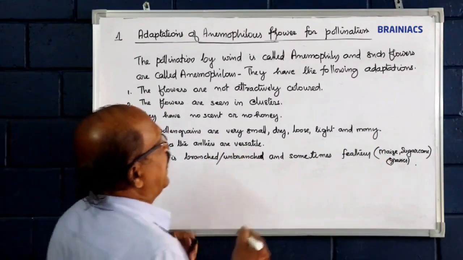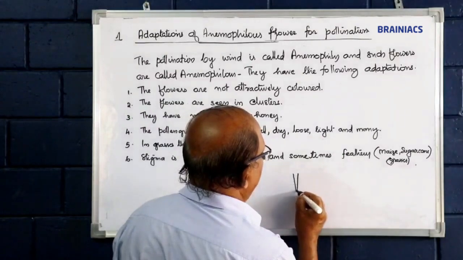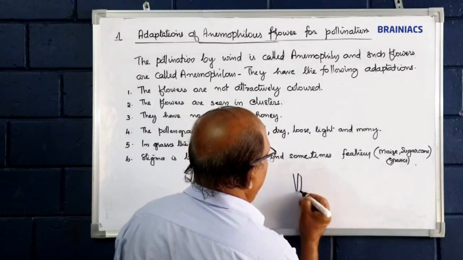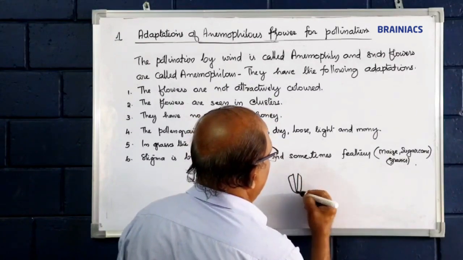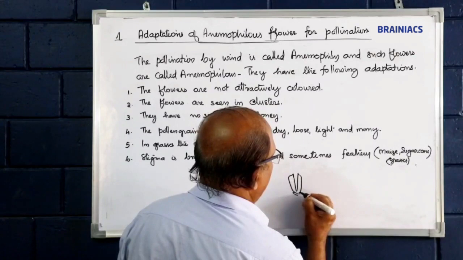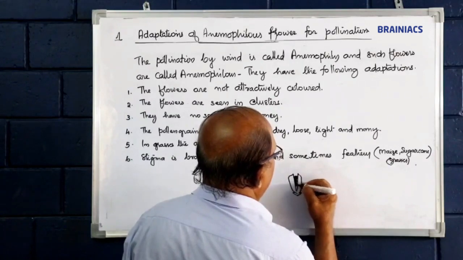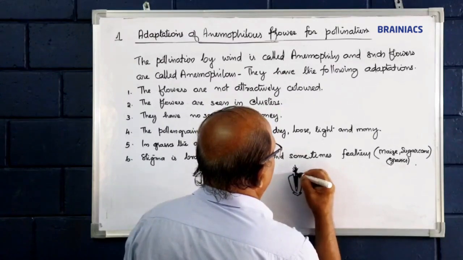Say for example, paddy, versatile anther. So this is a paddy flower. Feathery.